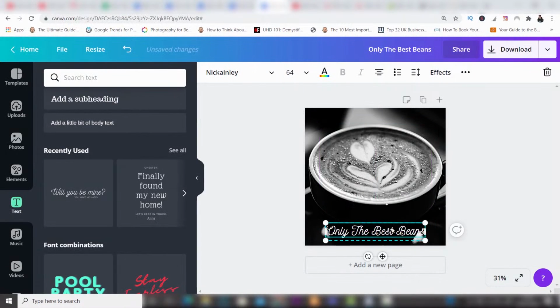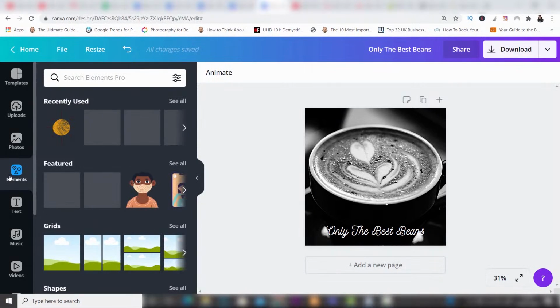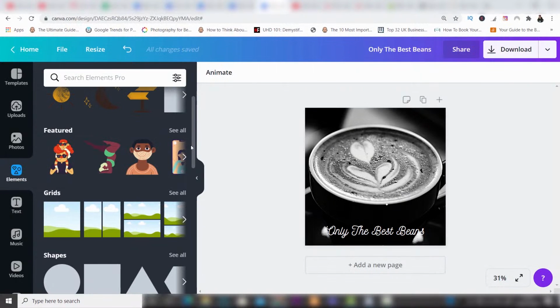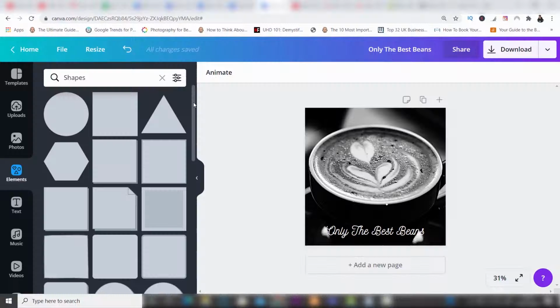bottom here. Now I think what I'm going to do is create a background for this so that it stands out even more. And to do that, you can come across to elements. Now elements is brilliant. It offers you so many different things. You can create squares and different shapes, as you can see here, a whole host of shapes. If you see all, you'll see that there's absolutely loads to choose from.